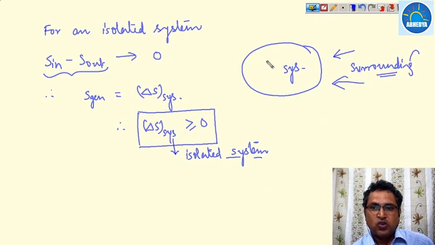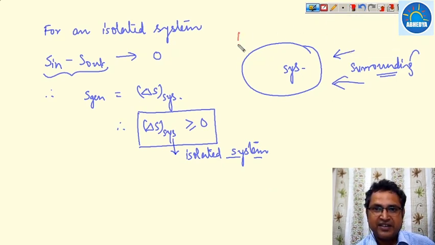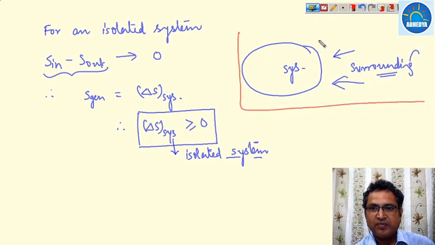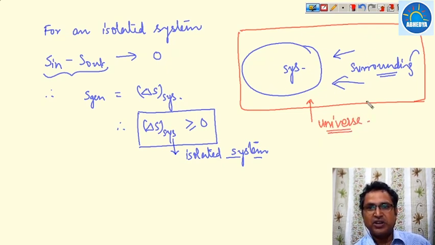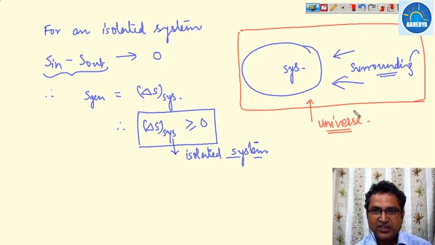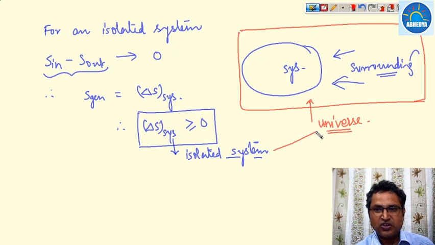If we combine the system and surrounding, the red block is nothing but our universe, in which system and surrounding both interact with each other, but nothing interacts beyond the universe. Everything comes under the universe. A perfectly isolated system is your universe.